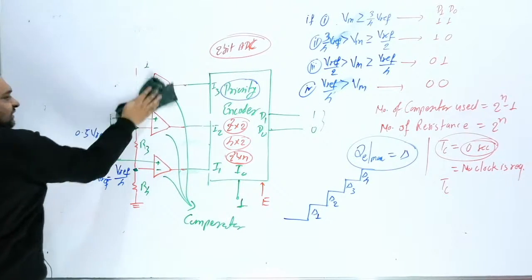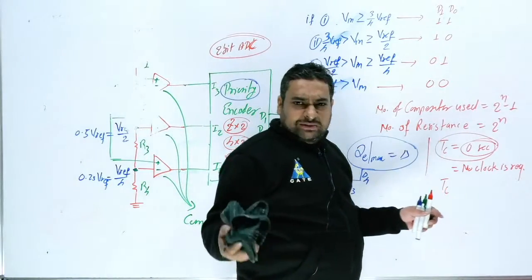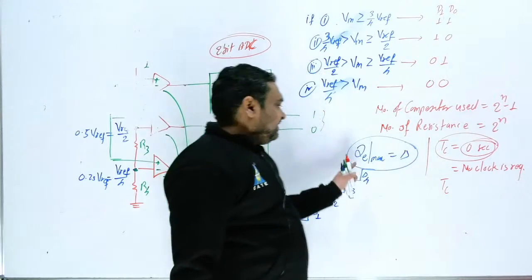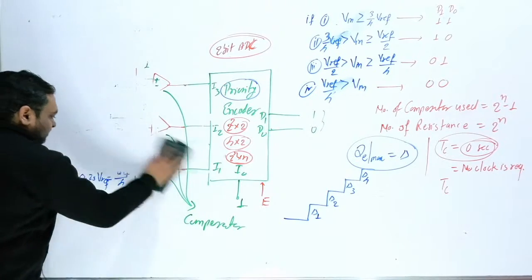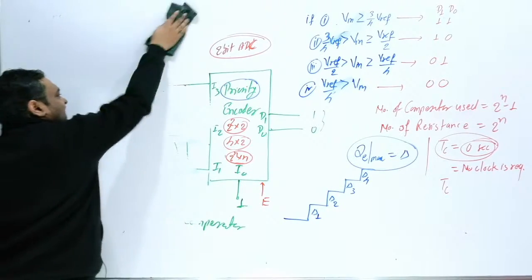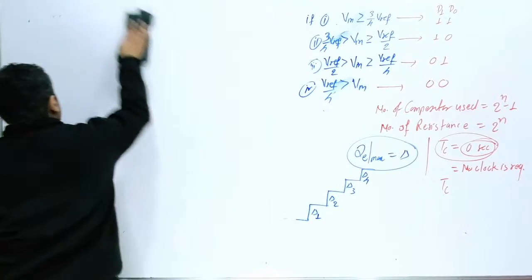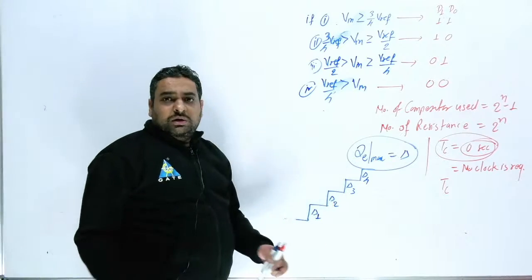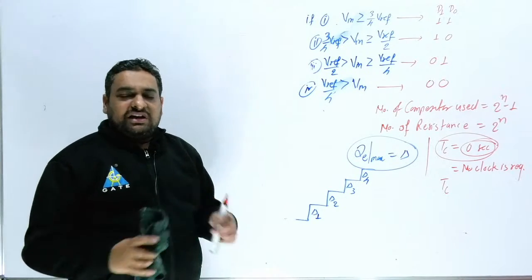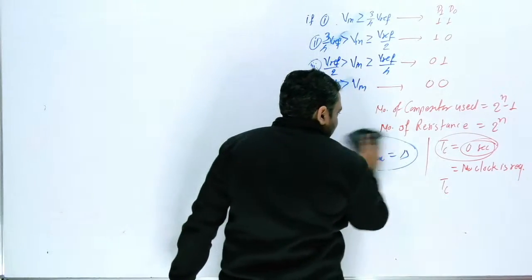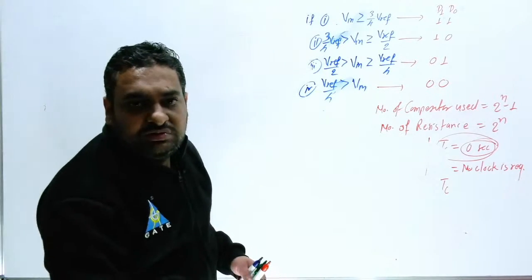For flash type, two things should be very clear. Number of comparators, sometimes they can ask you. Number of resistors, nobody will ask you this. What is the conversion time, and what is the maximum possible quantization error. But if anybody asks you, sir, where will we use flash type? In general, flash type will be used where the step size is different, where the quantization levels are different. In that place we can exactly use this flash type.